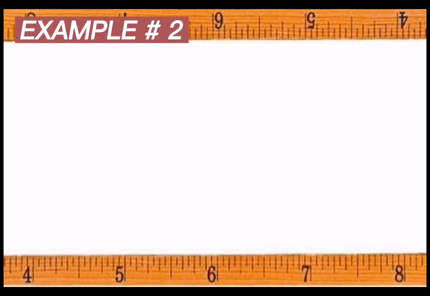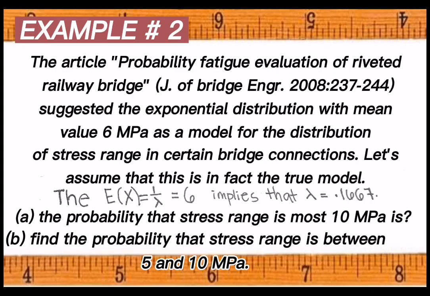So, example number 2. The article probabilistic fatigue evaluation of riveted railway bridges suggested the exponential distribution with mean value 6 megapascal as a model for the distribution of stress range in certain bridge connections. Let's assume that this is the true model.